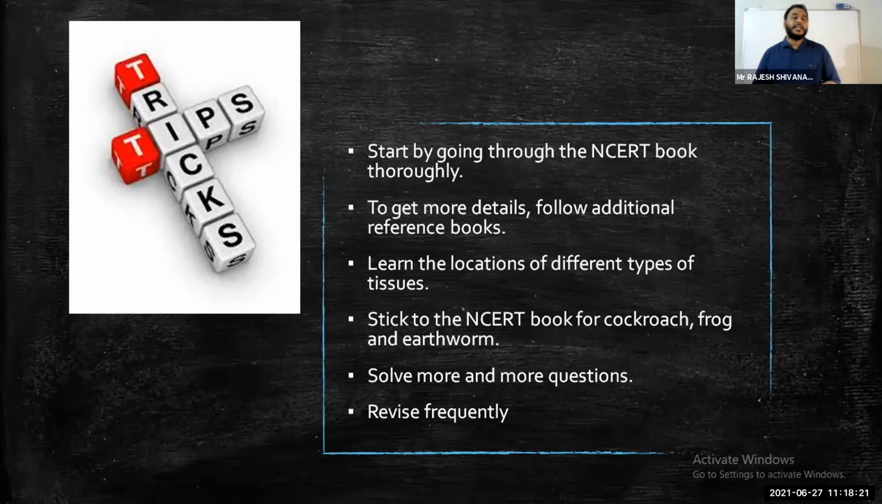Learn the locations of different types of tissues. This is very, very important. Every year one MCQ is asked from this. So the locations of each and every tissue, whether epithelial, connective, muscular, or nervous, their types and their locations, make one table again. Next, stick to the NCERT textbook for cockroach, frog, and earthworm.